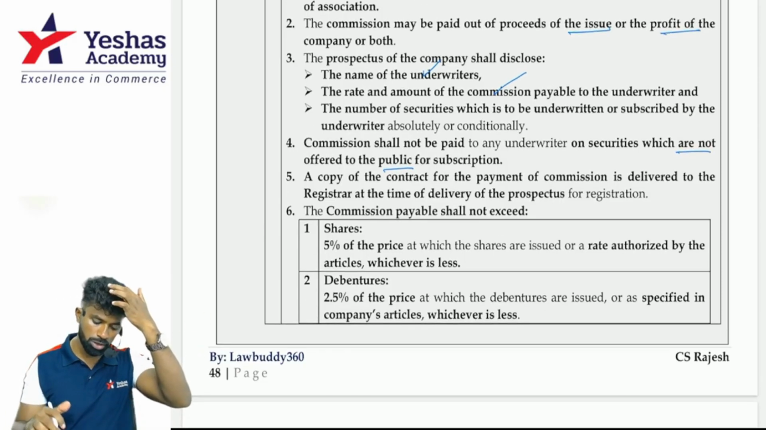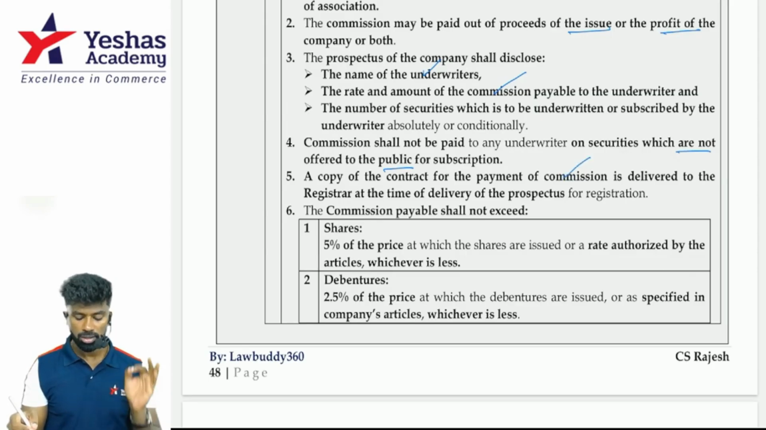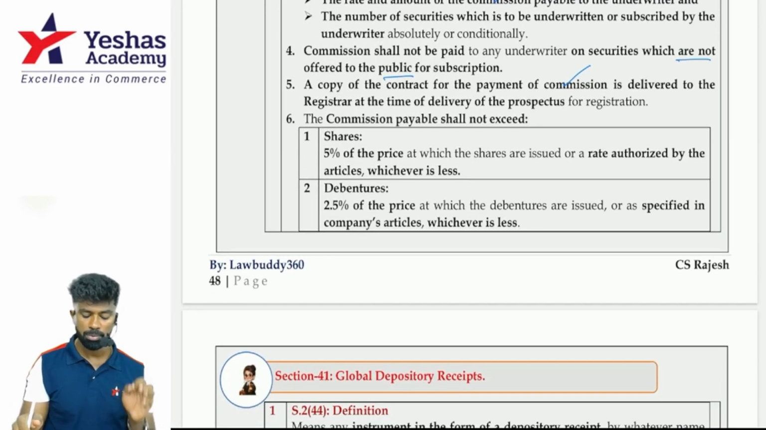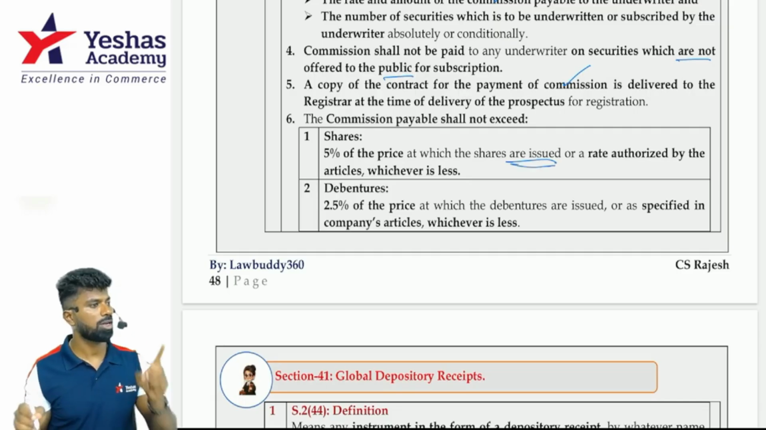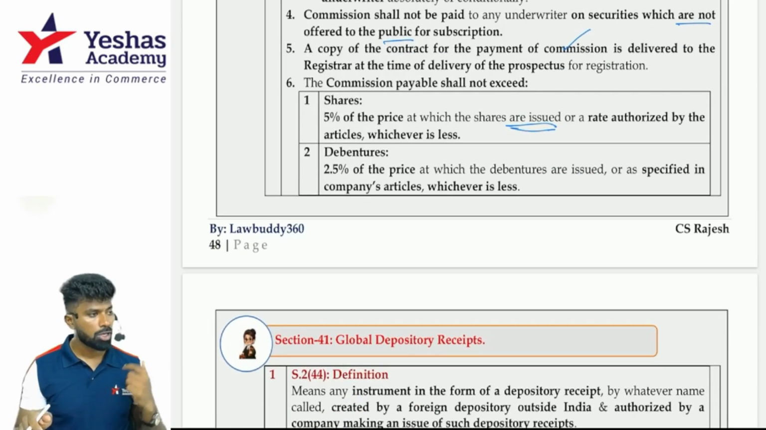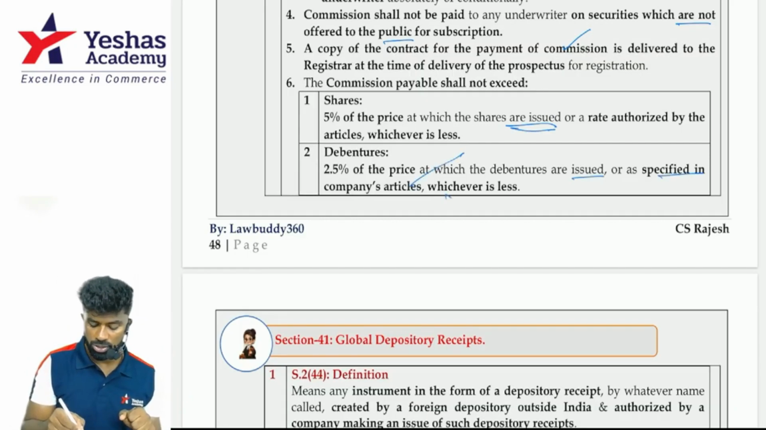Clear with this? Next point. A copy of the contract for payment of commission is delivered to the registrar at the time of delivery of the prospectus for registration. You need to file that document with the ROC as well. Commission shall not exceed 5% of the price at which shares are issued. It is always the issue price, not the face value, or the rate authorized by the Articles, whichever is less. And the next one, 2.5% of the issue price at which debentures are issued, or the rate specified in the company's Articles, whichever is less.